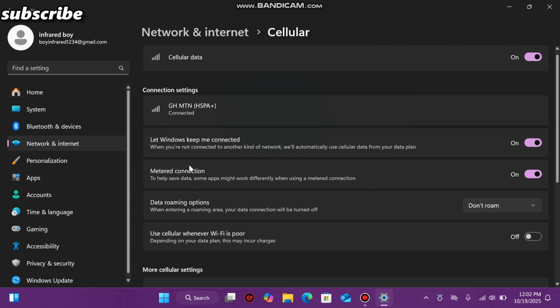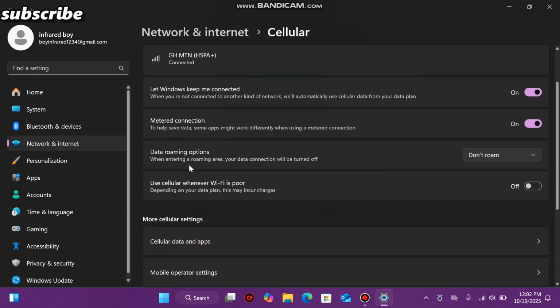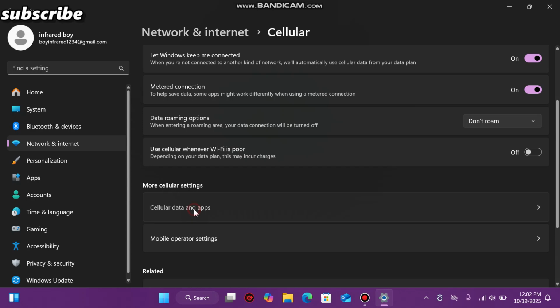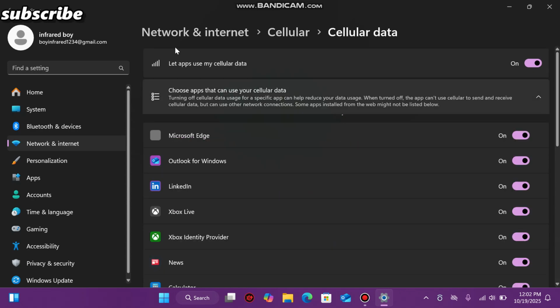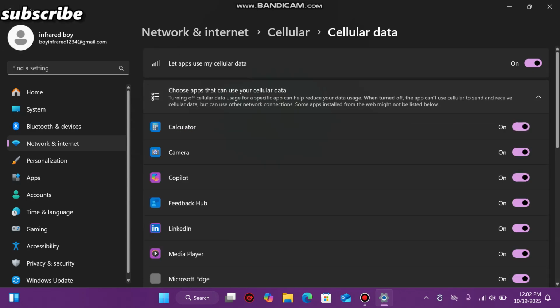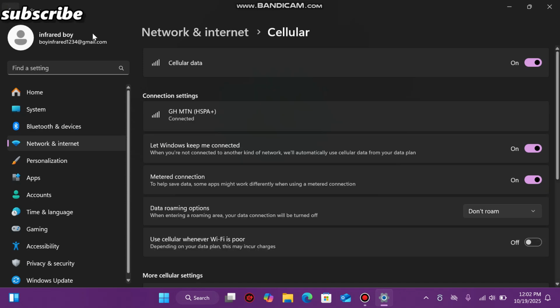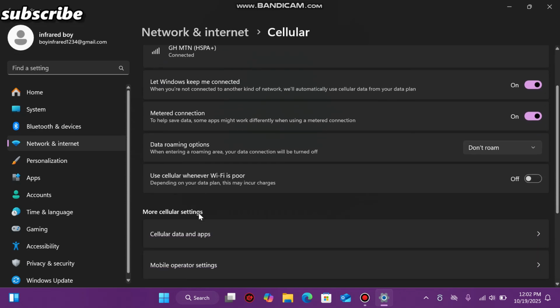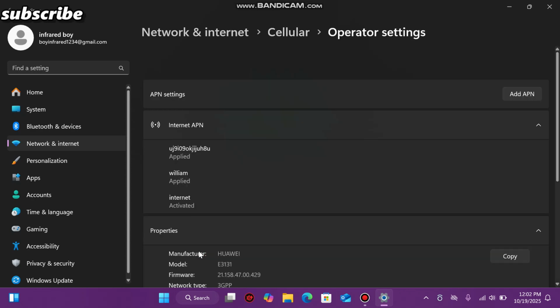After pressing, you move down, then press here. There is nothing here, so you move back. This is Mobile Operator Settings. Here is where you can add your own APN to get access to the internet. So you move back.